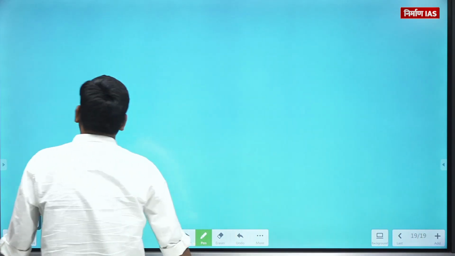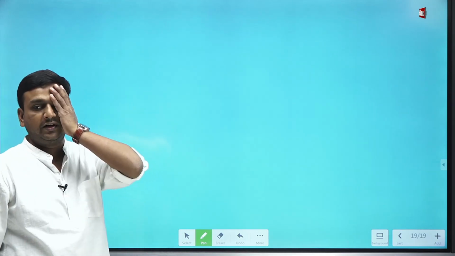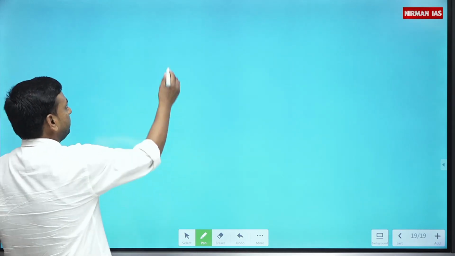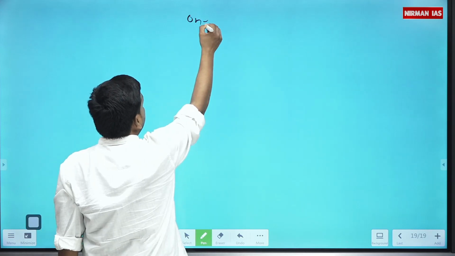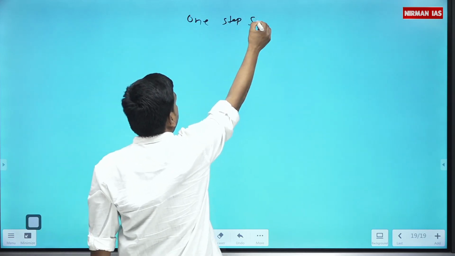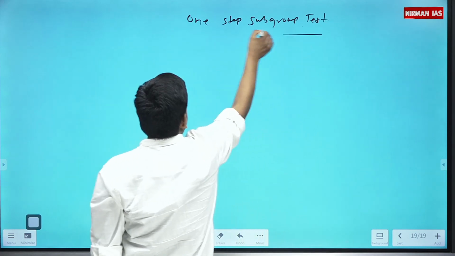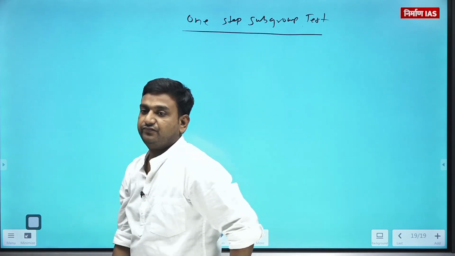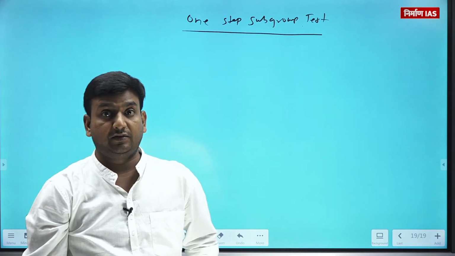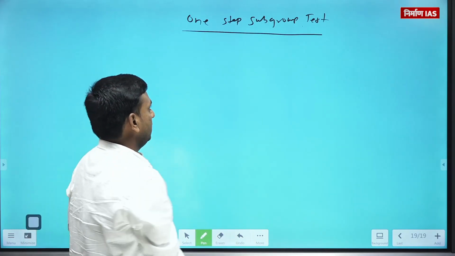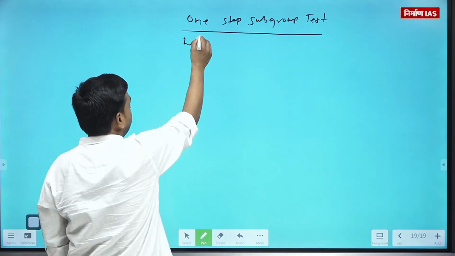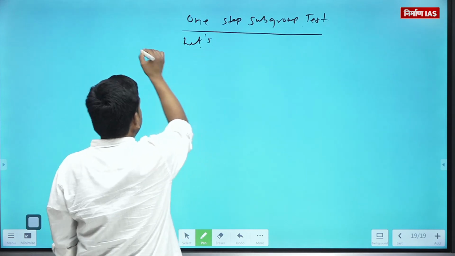Next, in the same fashion, you can discuss more examples of subgroups. So today's last topic is the one step subgroup test. Very important, you guys. Please, we will write the statement of this.